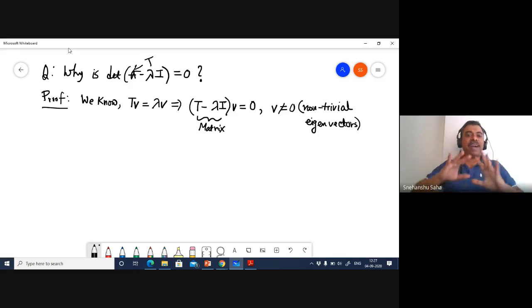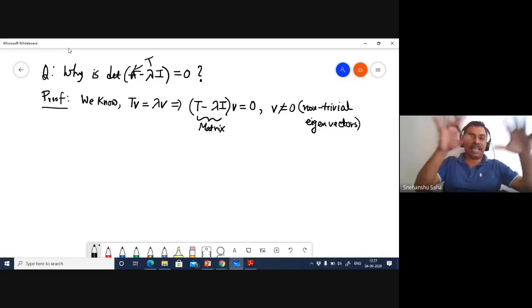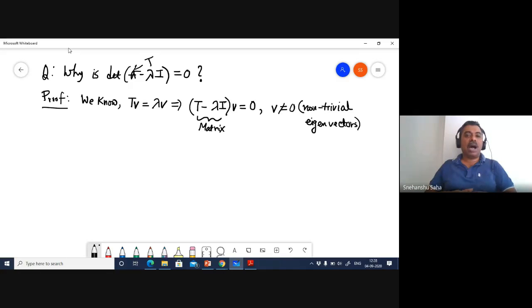But how do we argue more convincingly? If I just assume that v is not equal to 0, and therefore say T minus lambda I equals 0, that means I'm saying that the matrix itself is a zero matrix, and the determinant of any zero matrix is 0. That's a trivial realization.